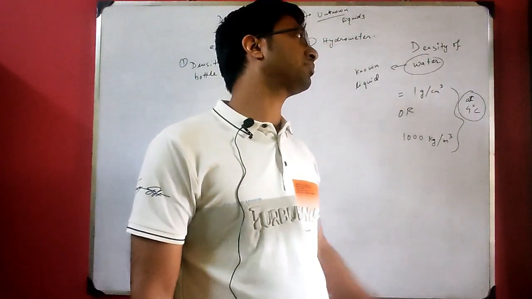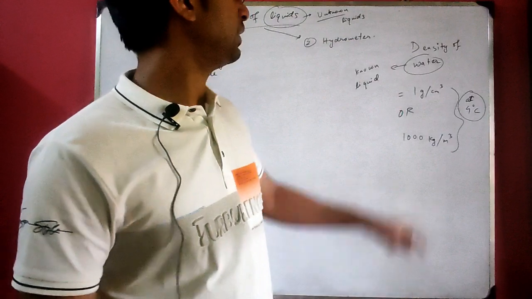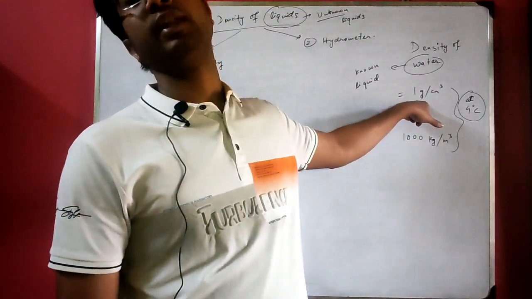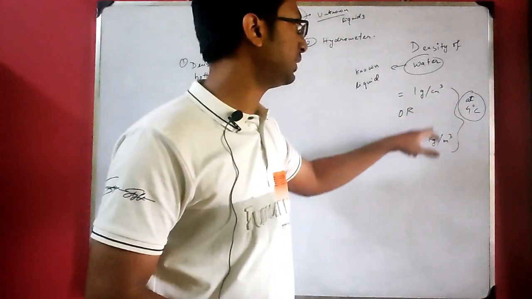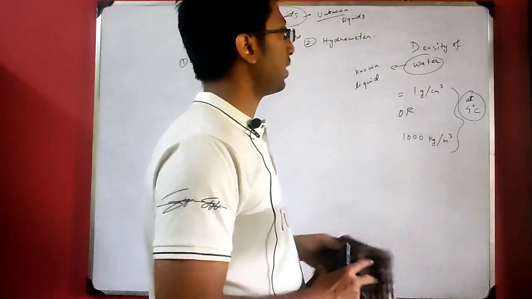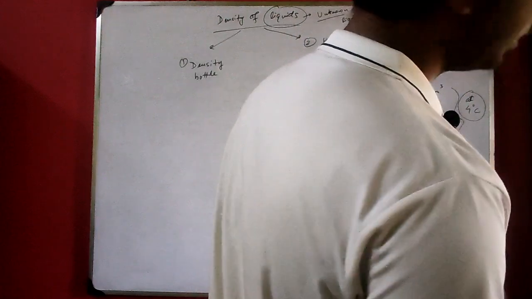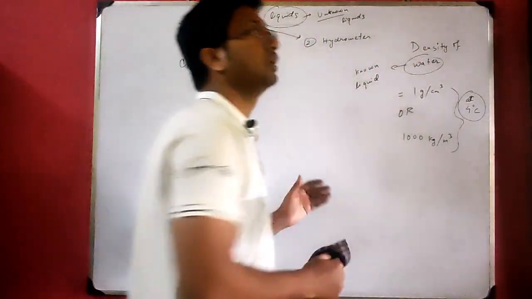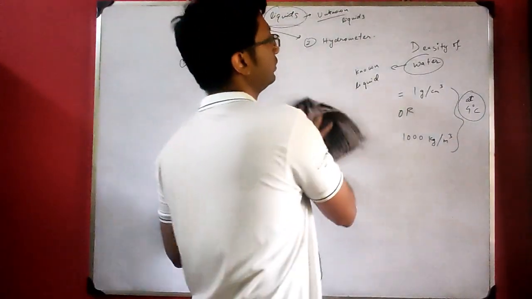Suppose at 30 degrees centigrade, the density value will be maybe 0.9 gram per cc. So at 4 degrees centigrade, its value is 1 gram per cc in CGS system, and in SI system, it is 1000 kg per meter cube. Now you will see that 1 gram per centimeter cube is equal to 1000 kg per meter cube. See how to derive the relation between CGS unit of density and SI unit of density.